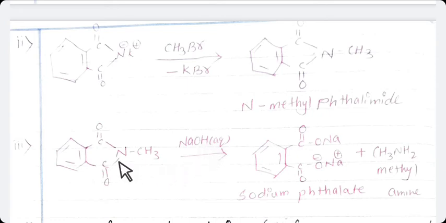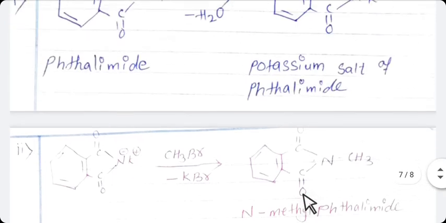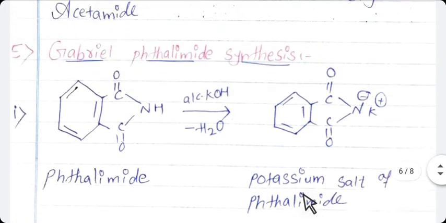2 hydrogen react with NCH3, it will become primary amine, means CH3NH2, and 2 sodium and 2 oxygen react with the compound which is remaining here, means aromatic ring with C double bond O group, and it will form sodium phthalate. Oxygen carries negative charge because it is more electronegative than sodium. So this is the method for preparation of amine, which is known as Gabriel phthalimide synthesis, which contains 3 steps.